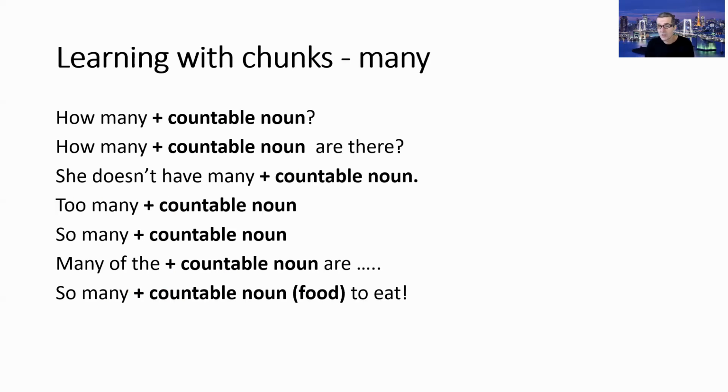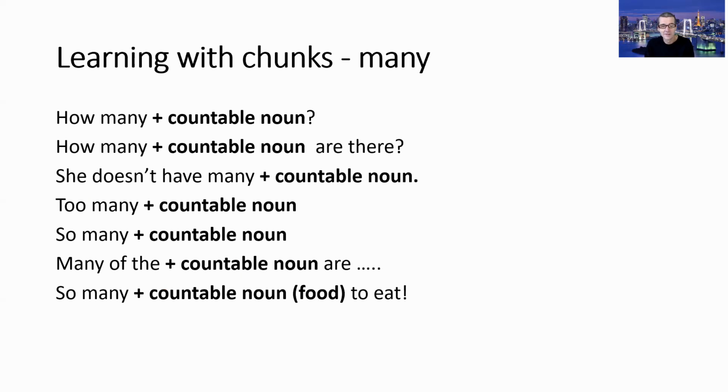Okay, so learning with chunks. Let's look at many first. How many plus countable nouns? So how many apples? How many oranges? How many men? And the next one is very similar. So how many women are there? How many pilots are there? How many trees are there? This one, she doesn't have many, so it means it's a low number. So she doesn't have many books. She doesn't have many rooms in her house.